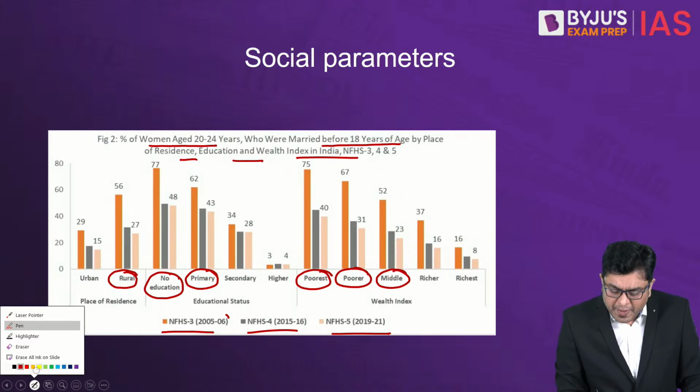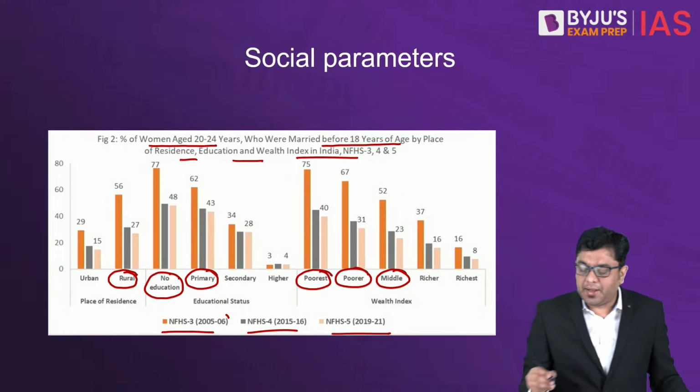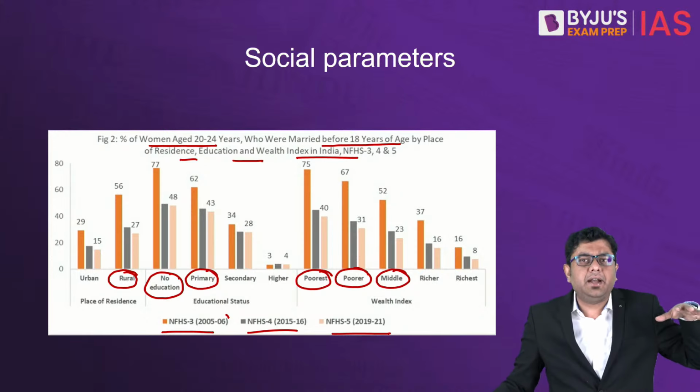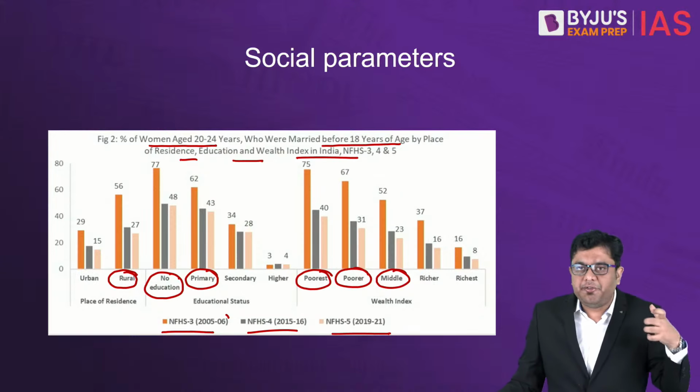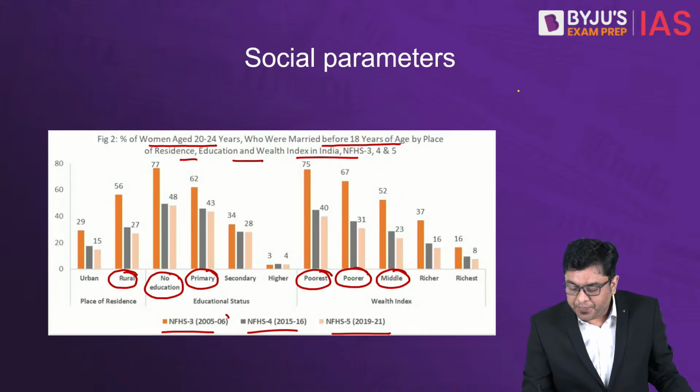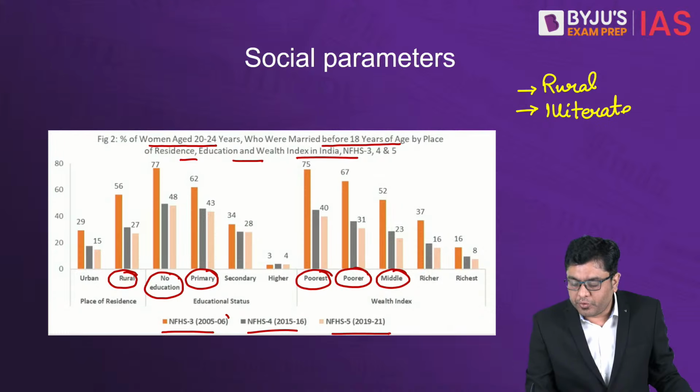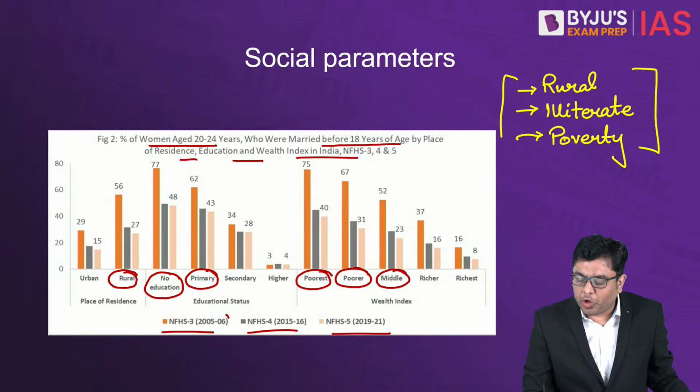And here you will be able to classify this significantly. So what are the characteristics in terms of the societal prevalence and the societal position of a family whereby someone takes the decision to marry their children at a very young age? So basically, the population is rural, illiterate, and also poverty. So these can always be thought to be.